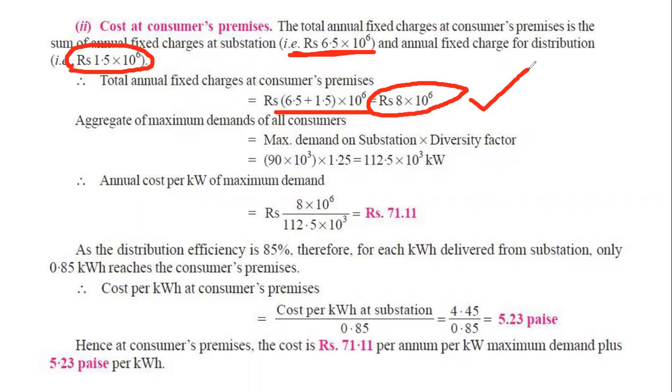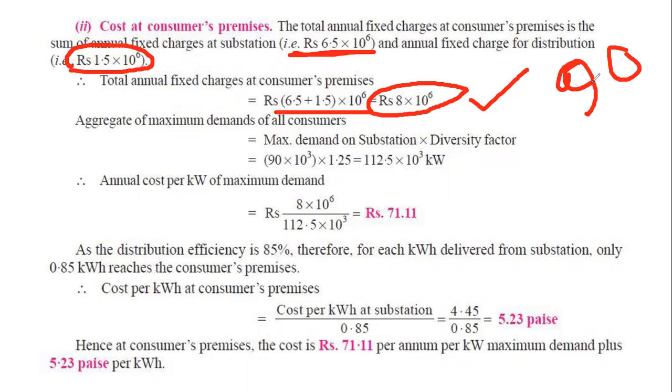So after that, we got the total amount of cost. Now we need the total maximum demand. If I'm not wrong, till the substation level, the maximum demand was 90 megawatt, but a diversity factor is given here, that is 1.25 at the consumer's level. That means the maximum demand at the substation is 90 megawatt, but the consumers connected with that will not have 90 megawatt, because everyone has his individual maximum demand.